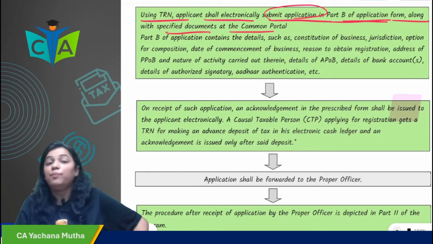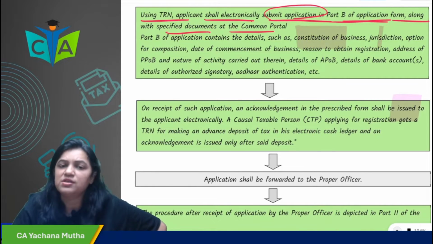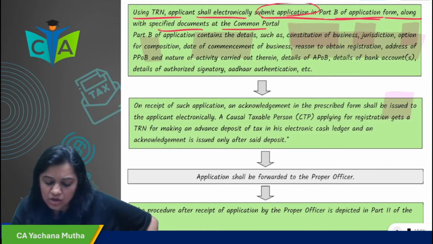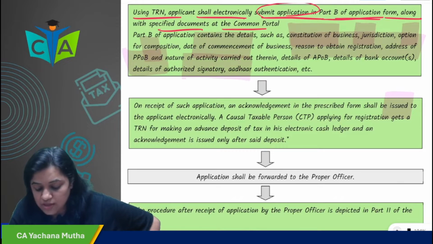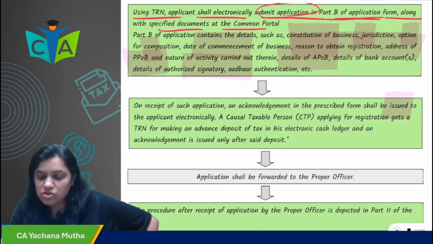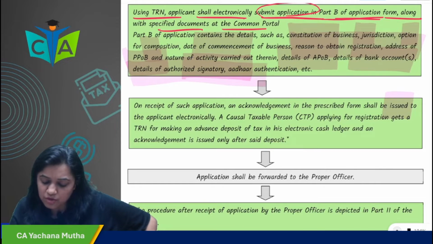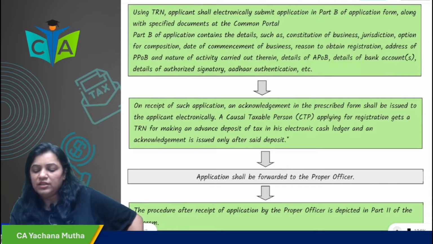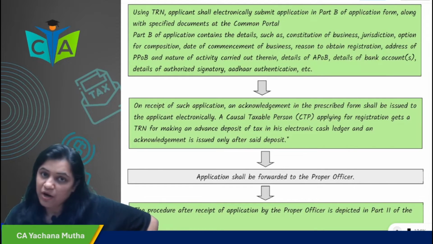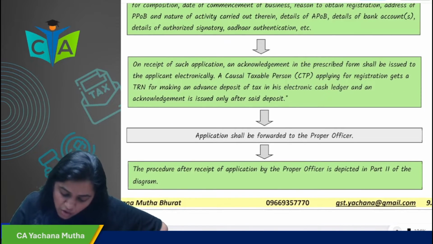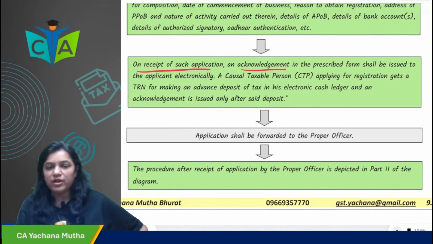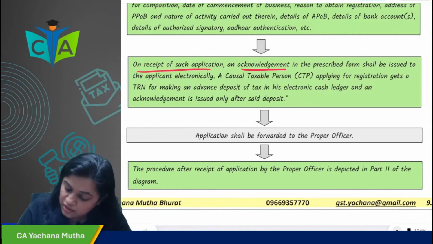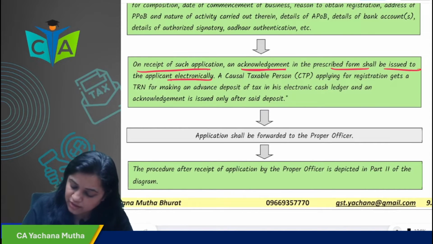What are the details contained in Part B? Very simple: constitution of business, jurisdiction, option for composition, date of commencement of business, reason to obtain registration, address of principal place of business, nature of activity you are carrying out, details of additional places of business, details of bank account, details of authorized signatory, and all these things. So using the TRN you have to electronically submit the application, filling Part B, which contains all these details. On receipt of the application, an acknowledgement is issued in the prescribed form to the applicant electronically.